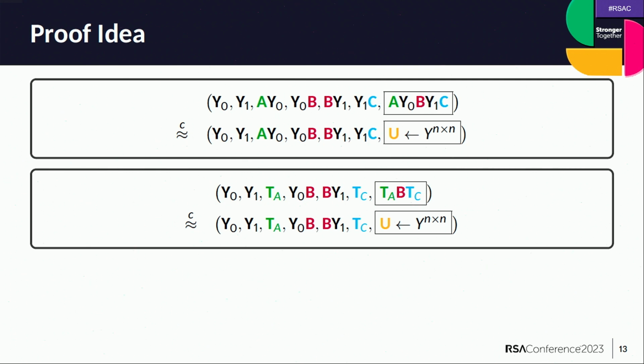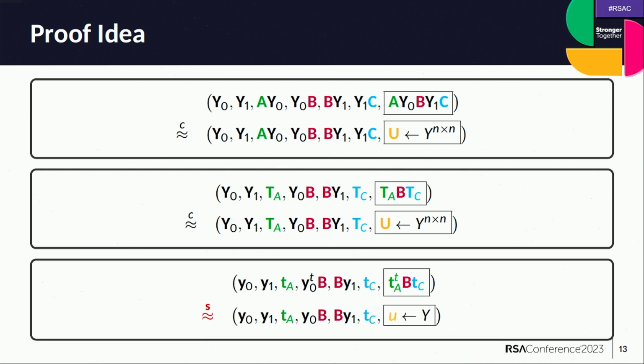We can rely on the pseudo-randomness of matrix products once again to say that it's just enough to prove this statistical indistinguishability on the bottom, which basically says that given 4 public matrices, y0, y1, t_a, and t_c, and the product of y0 and y1 with some secret matrix s_b, the term t_a s_b t_c is statistically indistinguishable from random. So the security of the whole protocol basically boils down to this statement here.